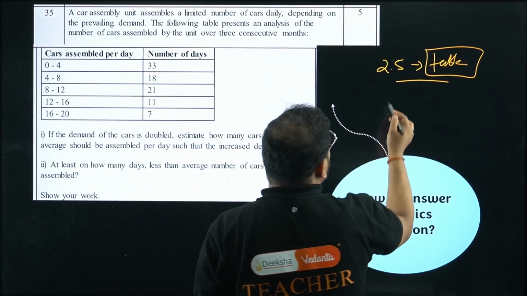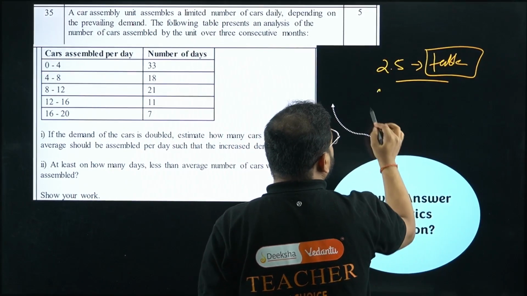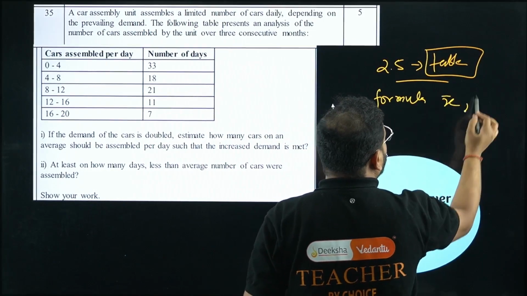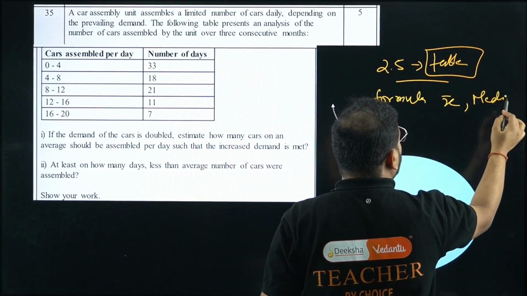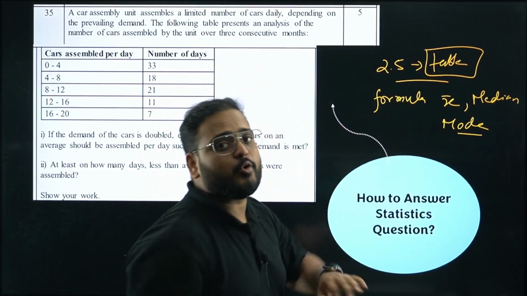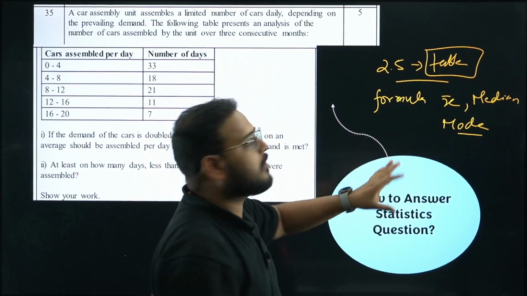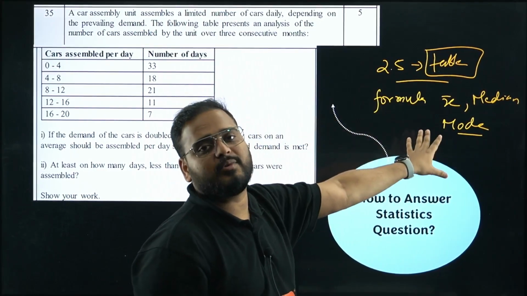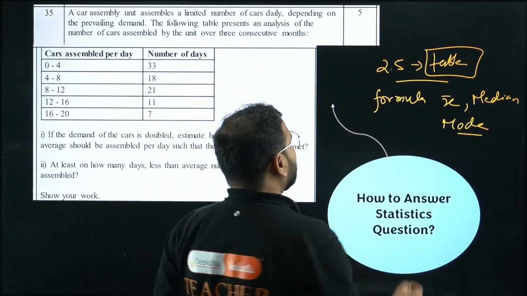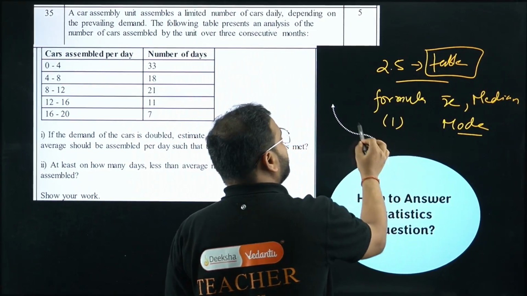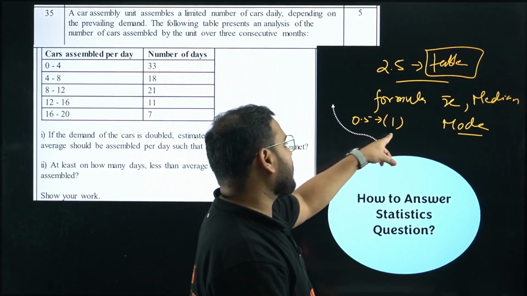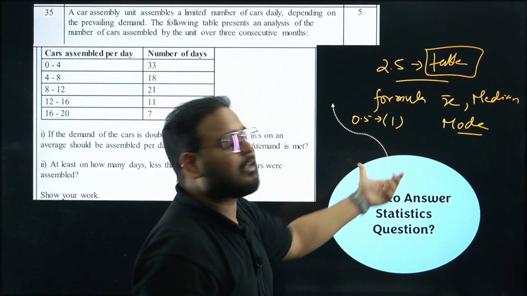Next, you'll have to write the formula also. Let's say they're asking the formula for mean, the median, or the mode, whatever it is. Write the formula, even that carries marks. Let's say you don't know anything, you don't know how to solve it. Just write the table and the formula. That much is enough. If you do that, you get some marks over there. So even this will carry marks, 0.5 to 1 marks, based upon whether it is a 5 mark or 3 mark question. Then the rest is going to be calculation.